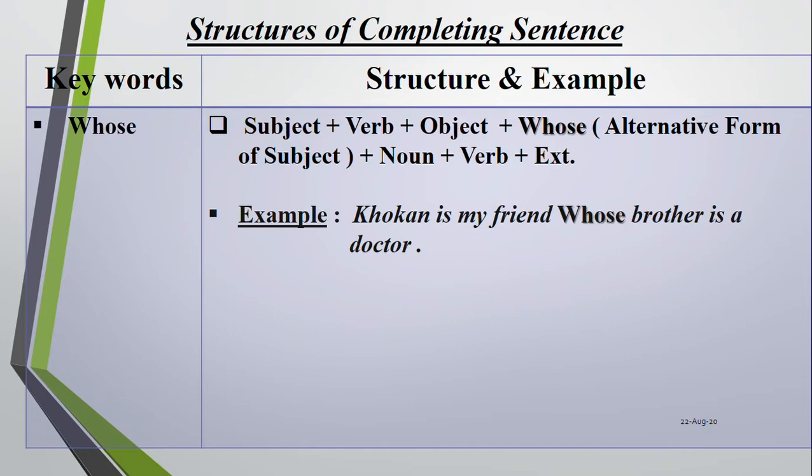Whose brother is a doctor? That is, I know Kokon's brother who is a doctor. So, but we can say right that Kokon is my friend whose brother is a doctor. You can say in this way also. So Kokon's brother is a doctor and Kokon is my friend. So we have connected these two clauses into one. Kokon is my friend whose brother is a doctor.